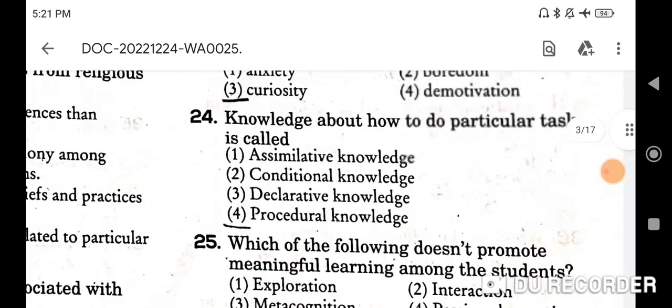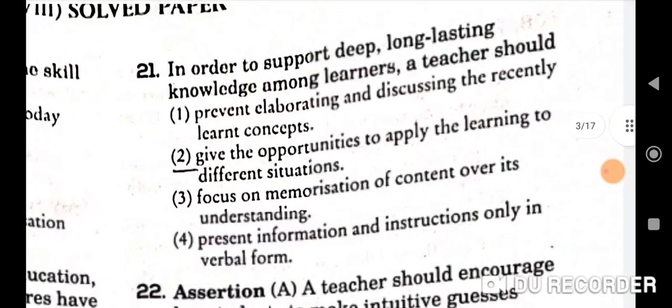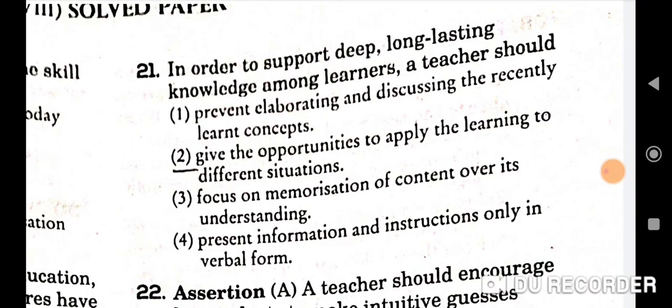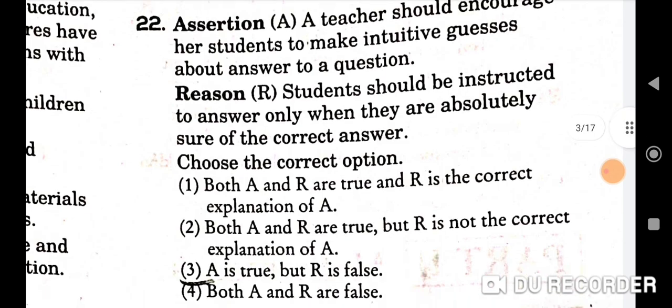Next question, 21st question is, in order to support deep, long-lasting knowledge among learners, a teacher should. So he should give the opportunities to apply the learning to different situations. So here second will be the correct option. 22nd question is assertion: a teacher should encourage her students to make intuitive guesses about answer to a question. Reason: students should be instructed to answer only when they are absolutely sure of the correct answer. So here A is true but R is false. Third will be the correct option.